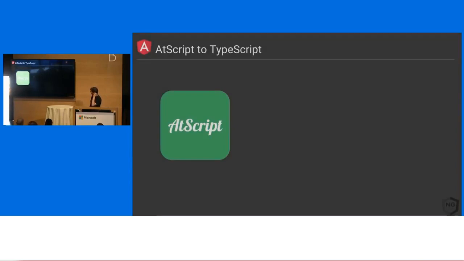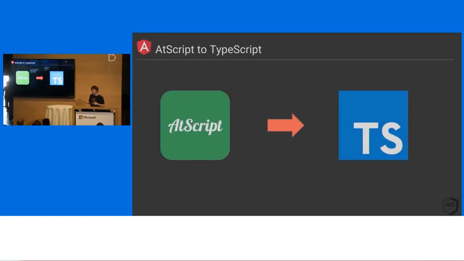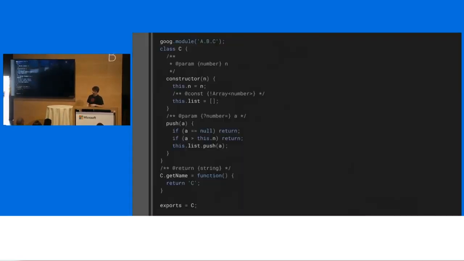So about 2 years ago, we had this brilliant idea that was like, well, we don't want to use Closure. We'll invent our own language, right? So this kind of probably popped up on Hacker News for 3 months. We thought we were going to be clever and write AtScript. We're going to invent our own language. Pro tip, don't ever do this unless you're Anders or somebody like that, because you don't want to write your own language, right? So the TypeScript team called us, and they said, hey, a lot of the stuff you've been talking about in AtScript, it looks a lot like where we want to take TypeScript. There's a lot of commonality here. Why don't we chat? And so we did. They had a couple really good ideas, and we said, heck with AtScript. And so we've moved everything over to TypeScript.